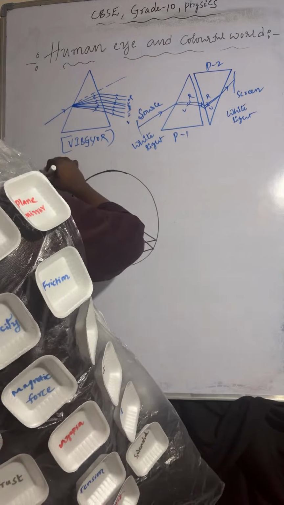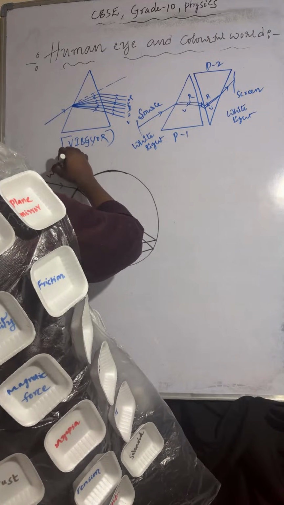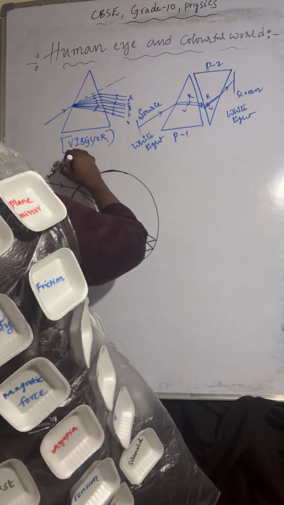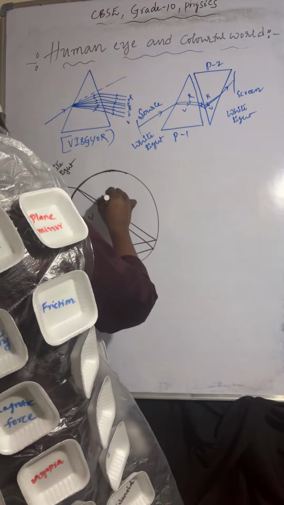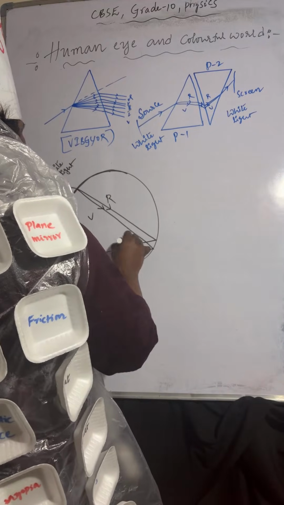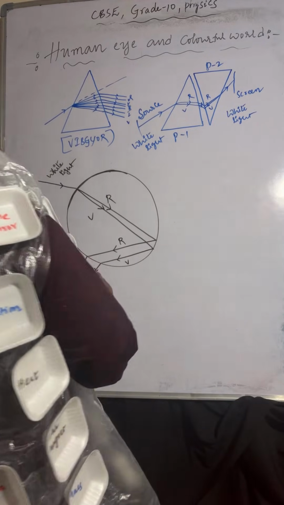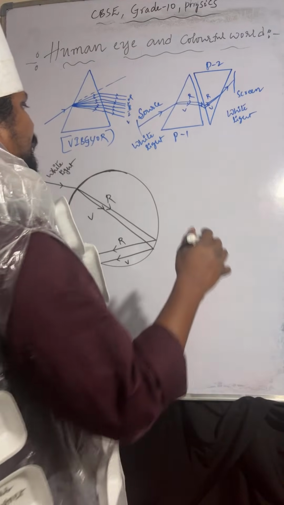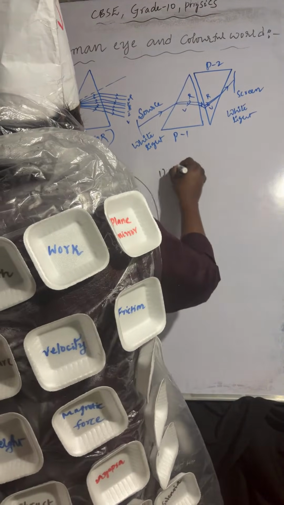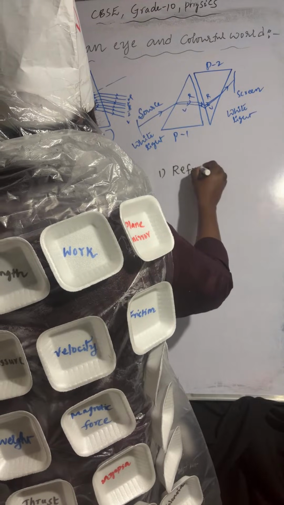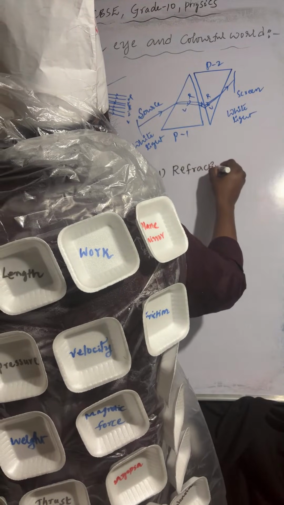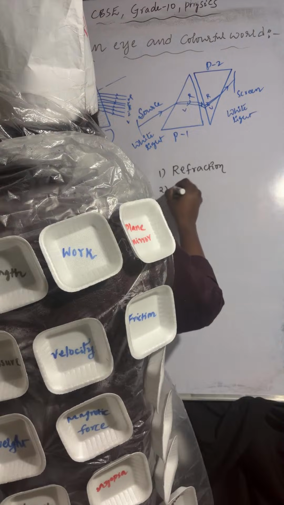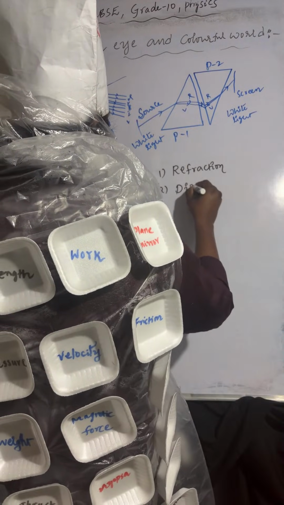Here this is white light. Violet and red, violet and red. Okay, so what is the phenomenon involved in the formation of a rainbow? Refraction. The second one is dispersion.